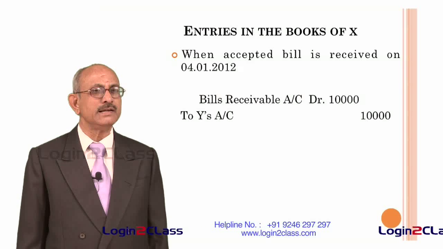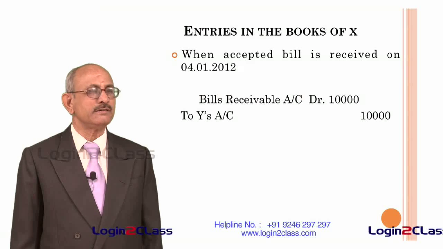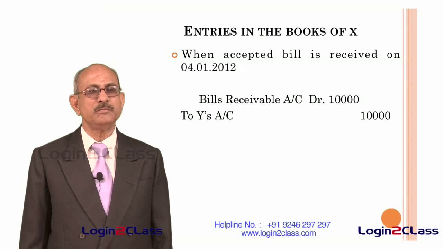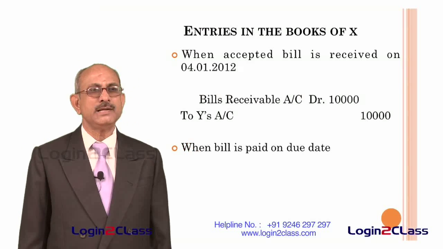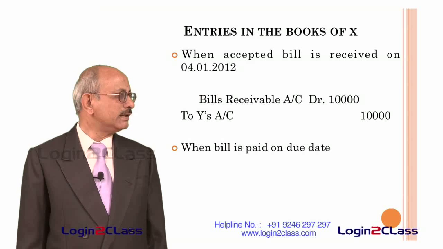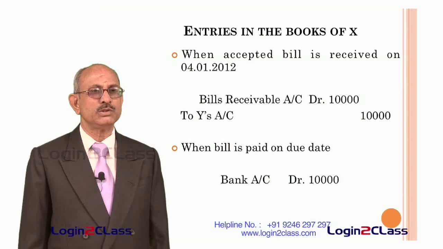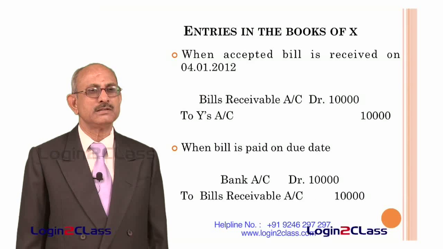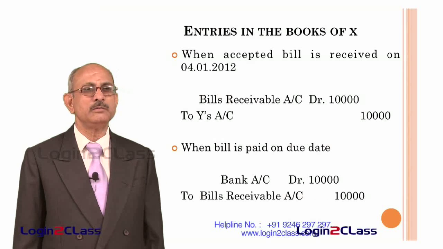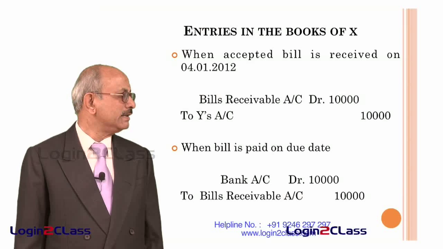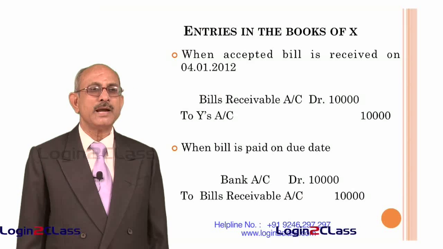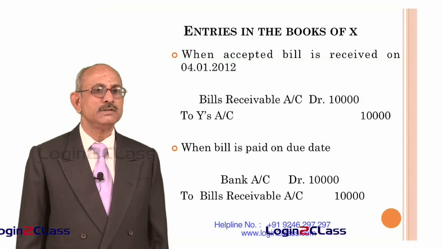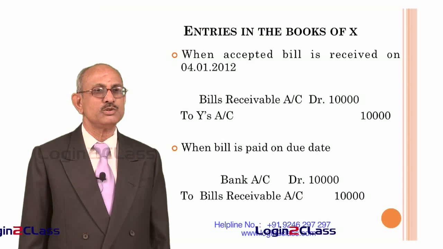Now, the only entry appearing in respect of the amount due from Y will be in the form of bills receivable account. When the bill is actually paid on due date, then he will be receiving the money through the bank. So, bank account is debited and the bills receivable account is reversed. That means bills receivable account will be credited. So, ultimately he has got the bank balance in the form of increased bank balance of 10,000 rupees.